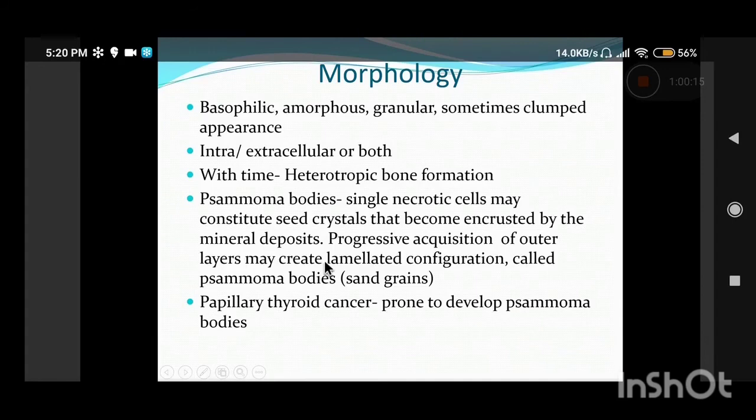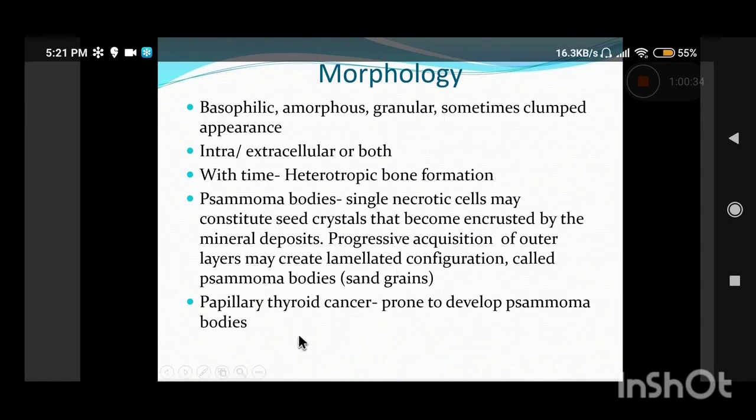Now, this is a very particular type of calcification, which is the psammoma body. It is basically a lamellated configuration of calcification, which is seen in certain papillary tumors.